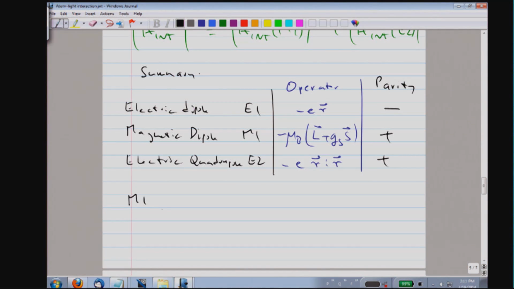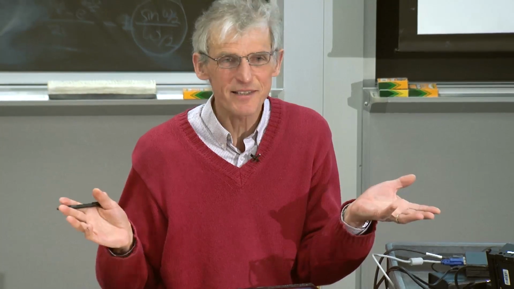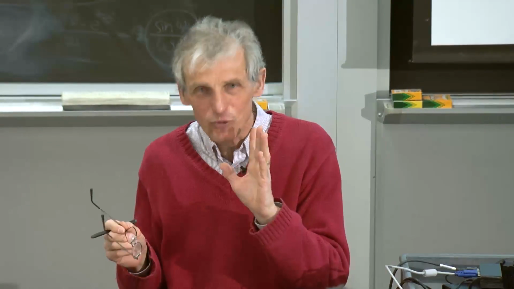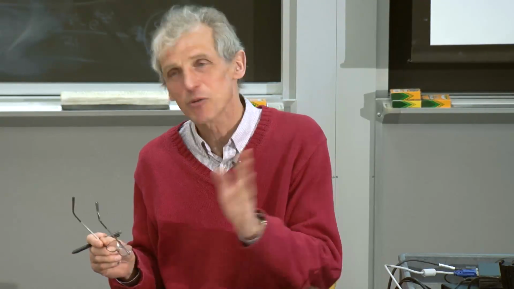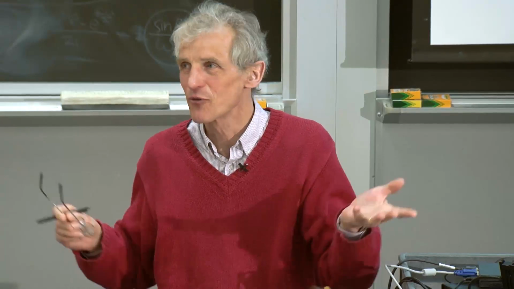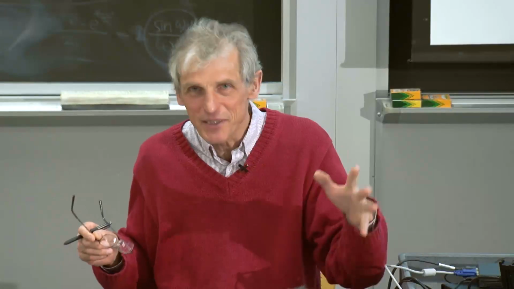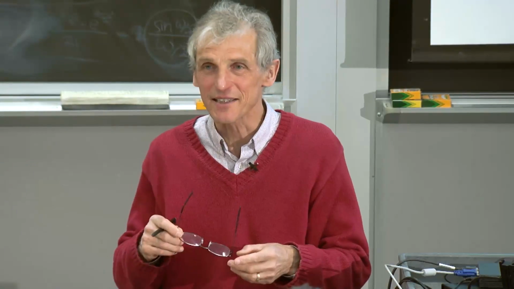Magnetic dipole and electric quadrupole transitions are often called forbidden transitions. Well, you would say it's a misnomer because they are transitions, so they are allowed, but they are weak. But this is the language we use. Weak transitions are forbidden, which simply means they are forbidden in leading order, but when you go to higher order, they are allowed. You can, of course, say if they were completely forbidden, there would be no need to discuss them, but since they are only forbidden at a certain level, then, of course, it's interesting to discuss them.